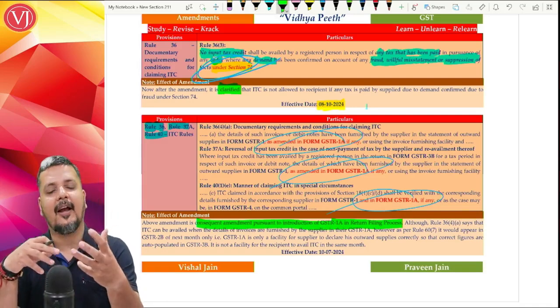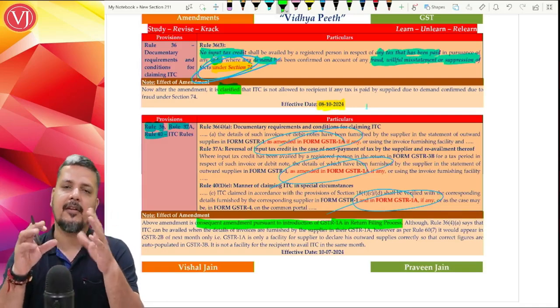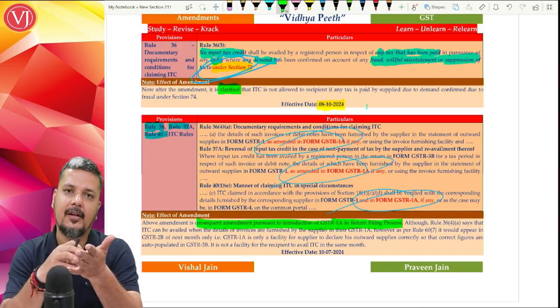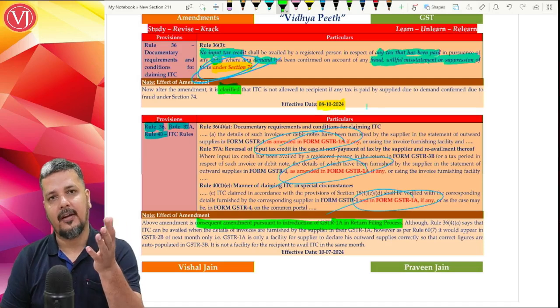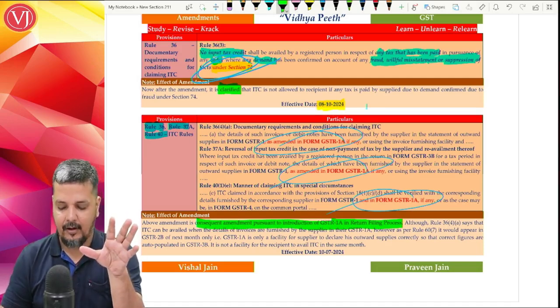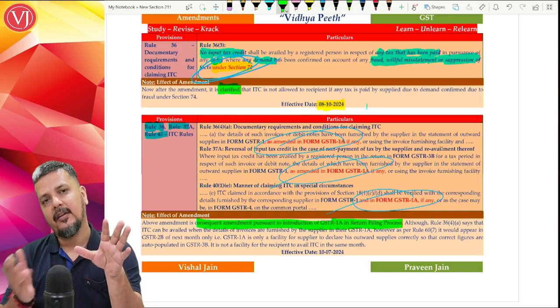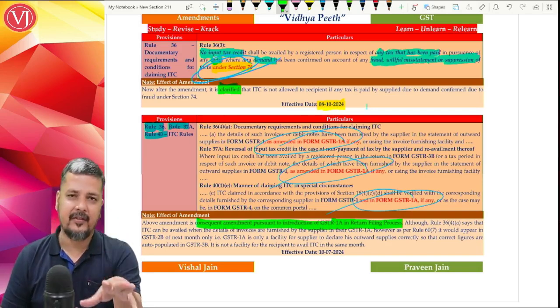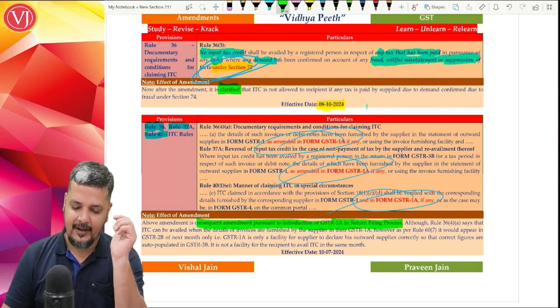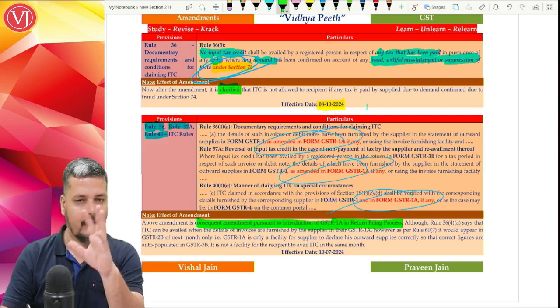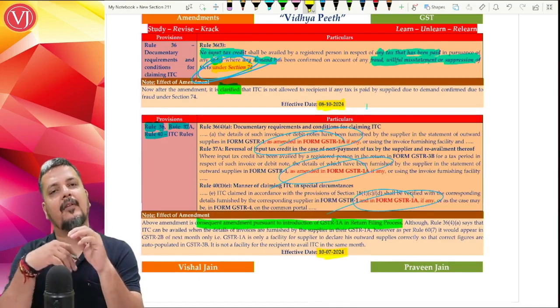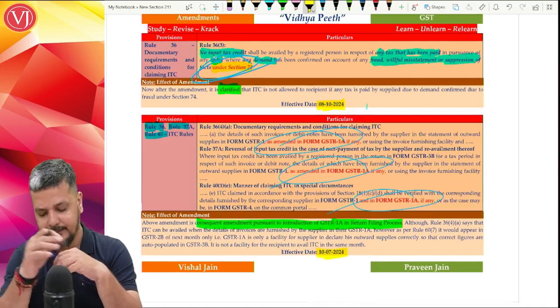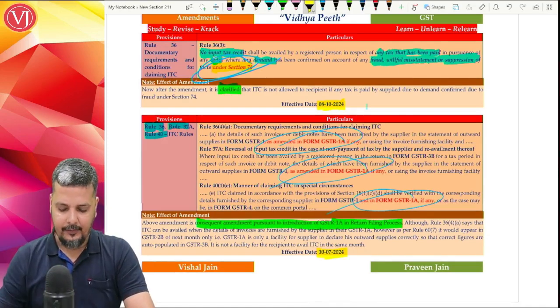Wherever in the GST Act or rules there was a reference of GSTR 1, they have attached GSTR 1 or as amended in form GSTR 1A. So basically it is GSTR 1, or if you have amended it, it is GSTR 1A. What is GSTR 1A? What is the impact and all? We'll discuss that in your return filing chapter, so you'll have great clarity there. And all these amendments with respect to GSTR 1 are all effective from your 10th of July 2024.